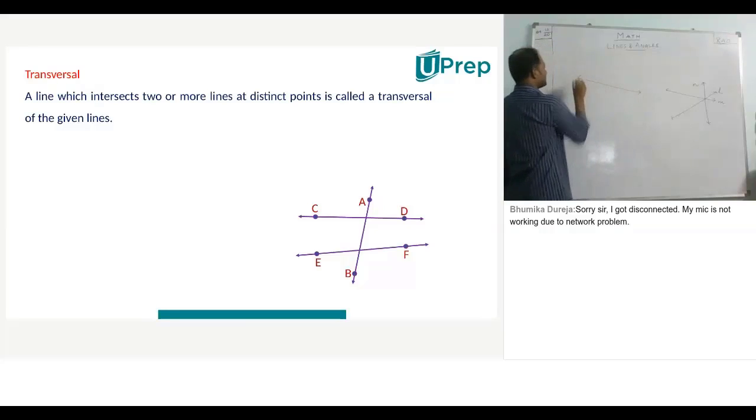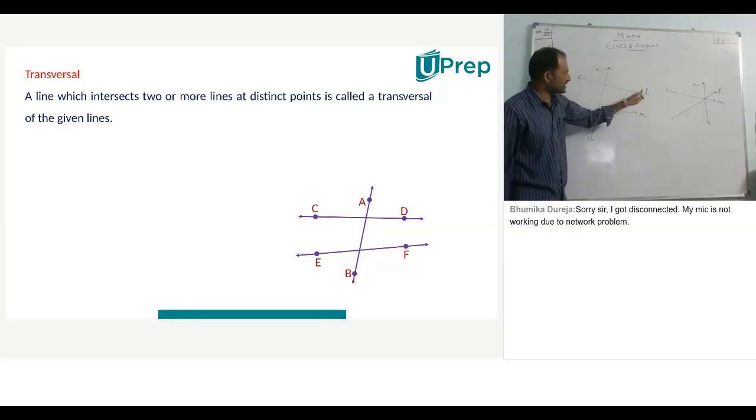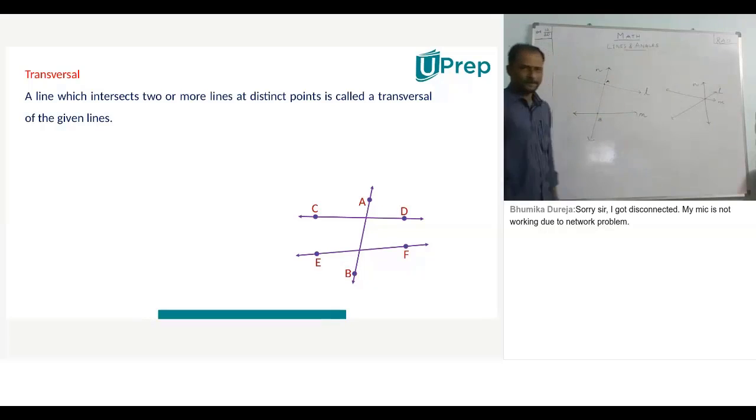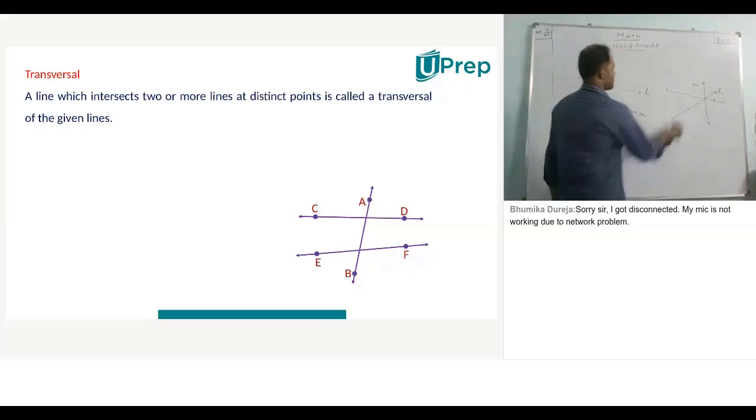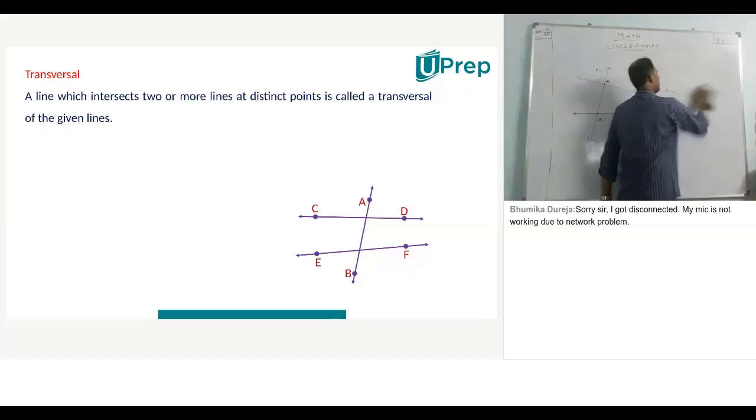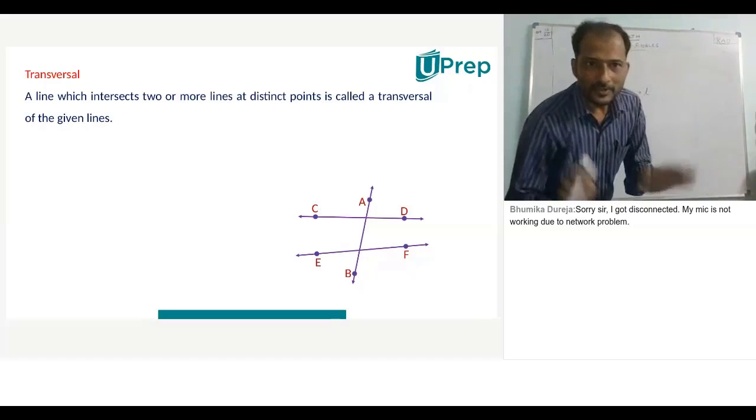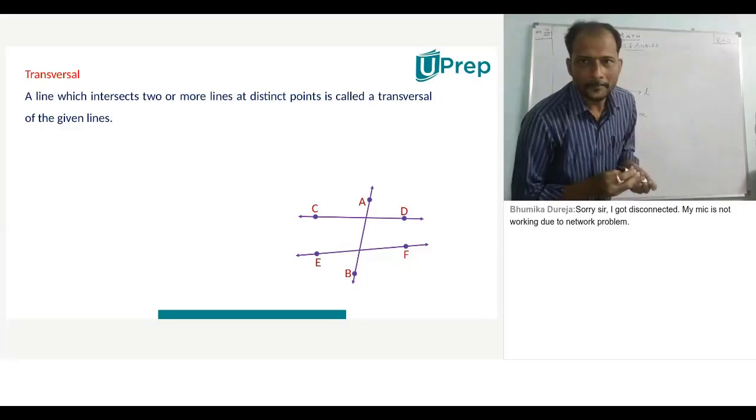Okay. Just listen for one moment. I am taking a line like this and another line like this. Okay? Yes, sir. Now I am dropping a line like this. Now I am naming them L, M and N. Now this line N is intersecting the lines L and M at two different points called A and B. Okay? Is it okay? Yes, sir.